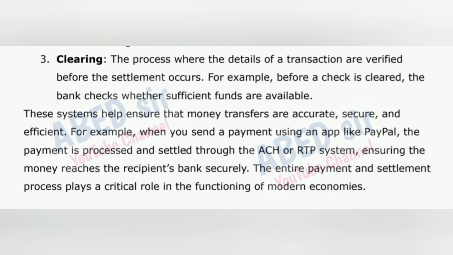These systems help ensure that money transfers are accurate, secure, and efficient. For example, when you send a payment using an app like PayPal, the payment is processed and settled through the ACH or RTP system, ensuring the money reaches the recipient's bank securely. The entire payment and settlement process plays a critical role in the functioning of modern economies.